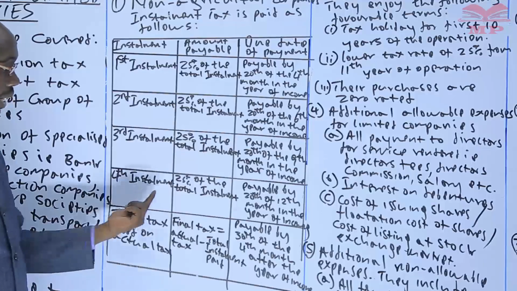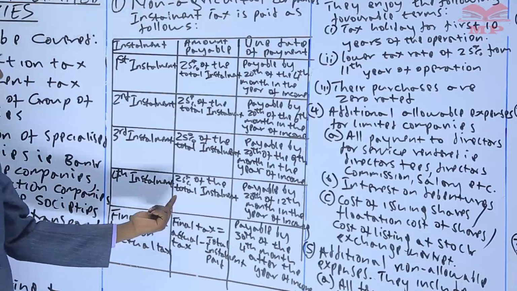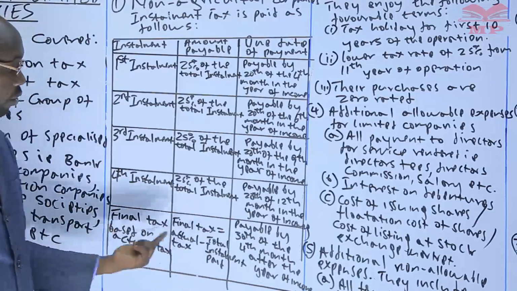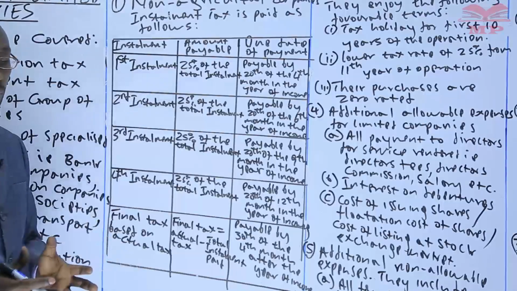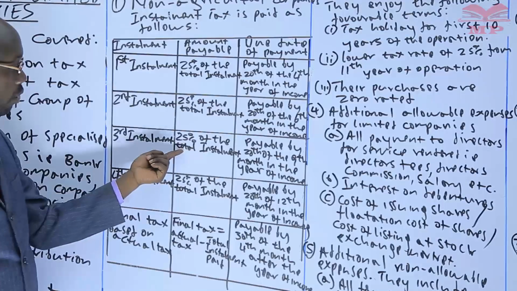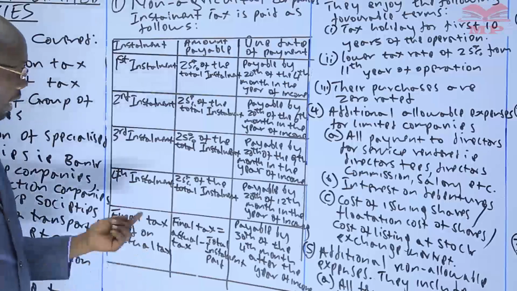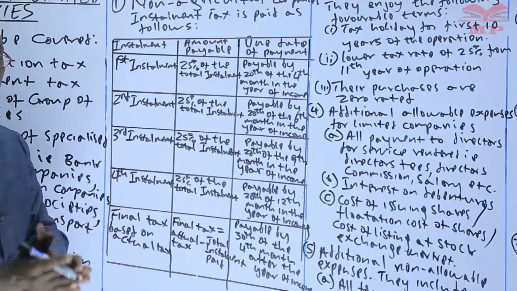Then the fourth installment, another 25% of the total installment of the 11 million we talked about, and you pay by 20th of the 12th month in the year of income. Now, you note that by the time you pay the fourth installment, you would have paid 100% of the total installment because you had paid first installment 25, second 25, third 25, fourth 25. You add these percentages, you get 100%. So by the time you pay the fourth installment, you have paid 100% of the whole installment, 11 million.